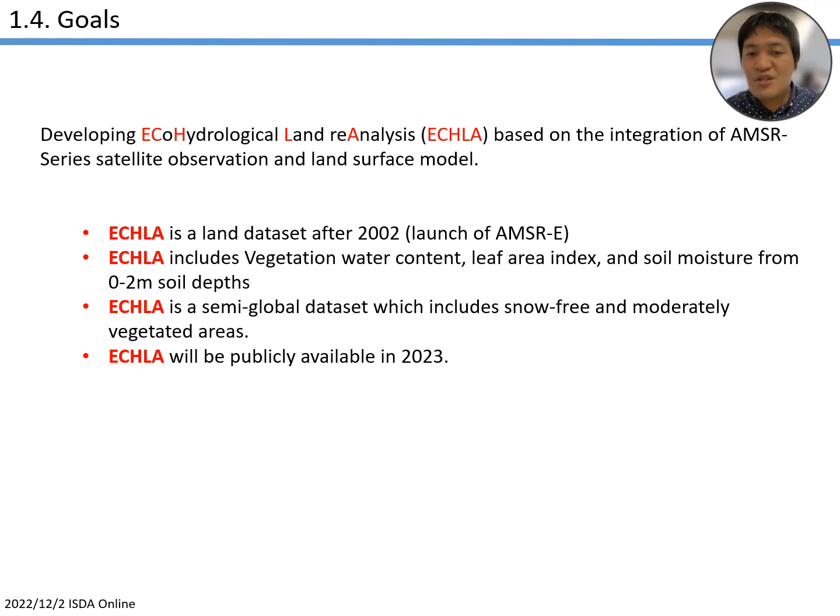ECLA includes vegetation water content and leaf area index, as well as other conventional land variables, which is the most major characteristic of ECLA. ECLA is a semi-global dataset, which includes snow-free and moderately vegetated areas. ECLA will be publicly available in 2023, next year, from JAXA's website. We are now working on it.